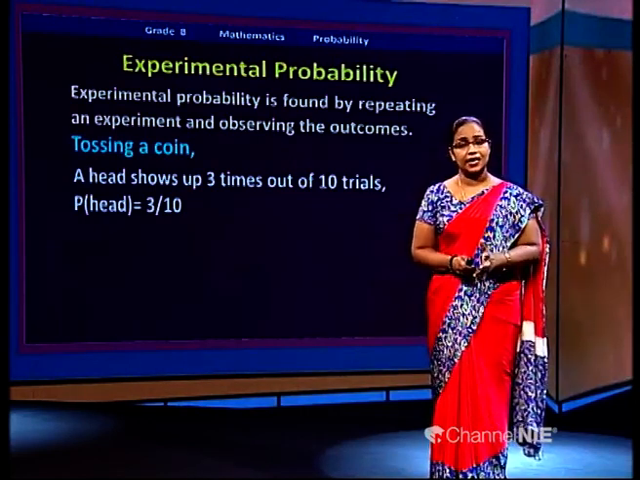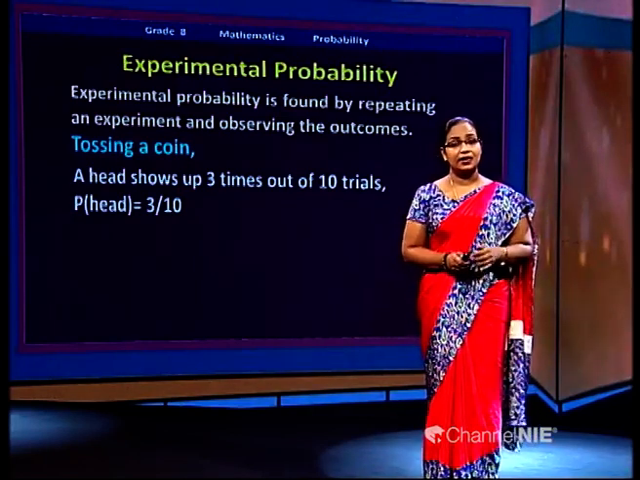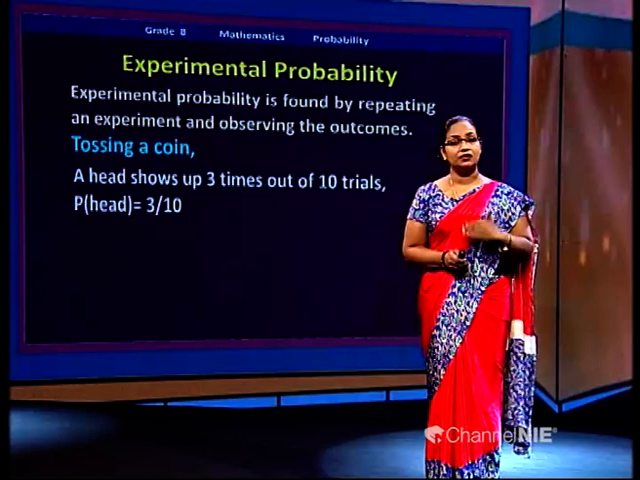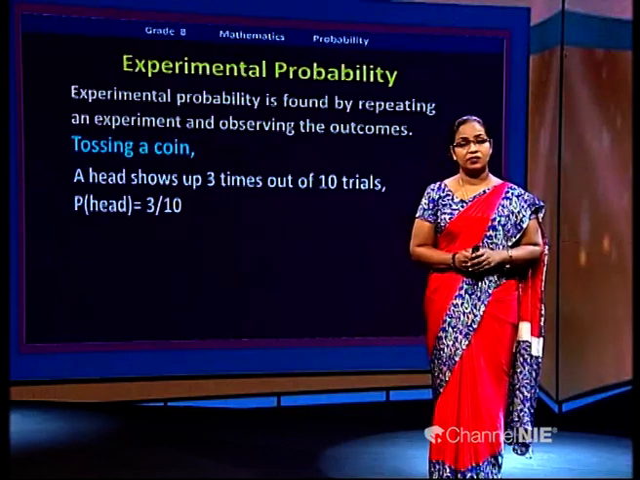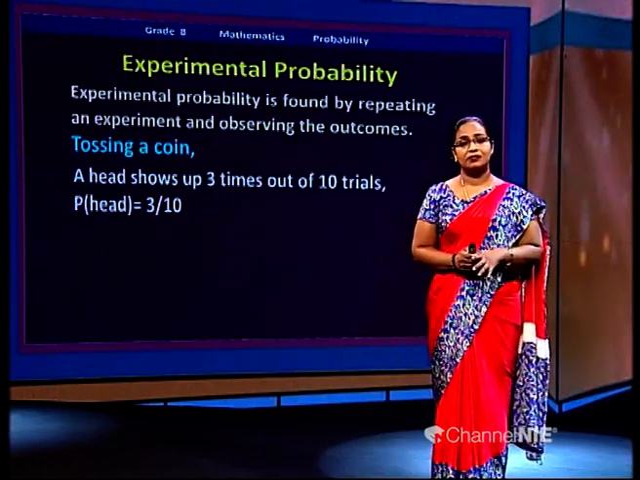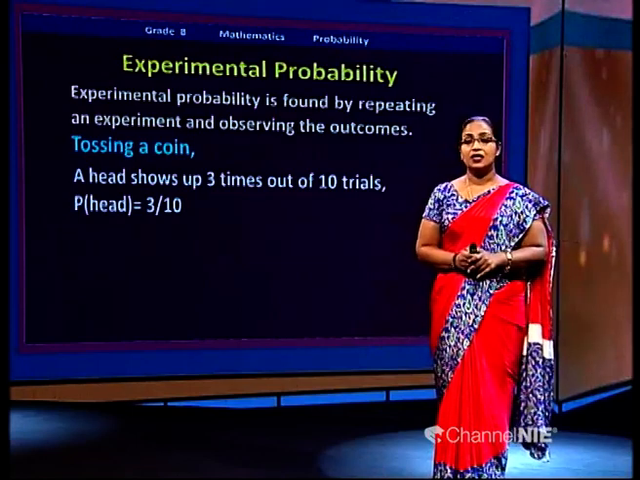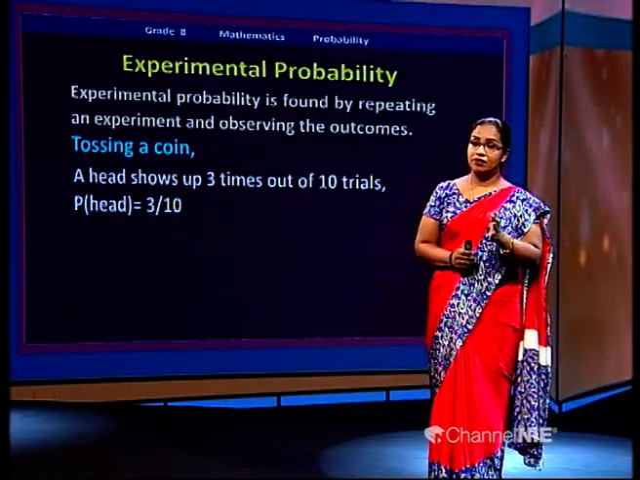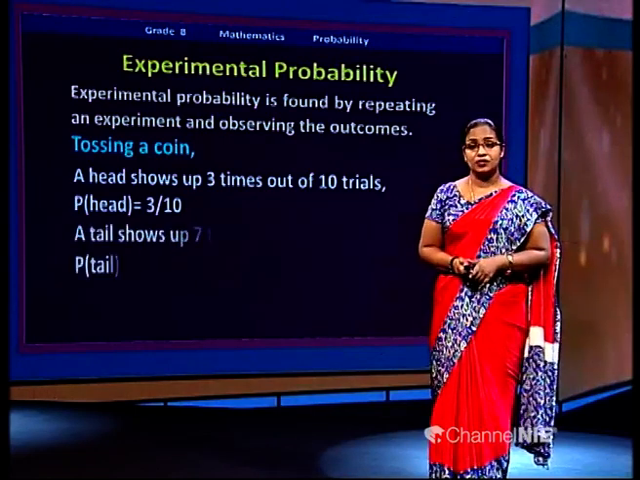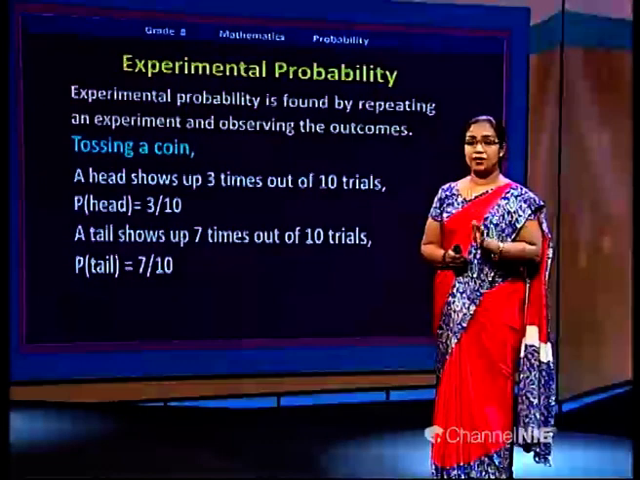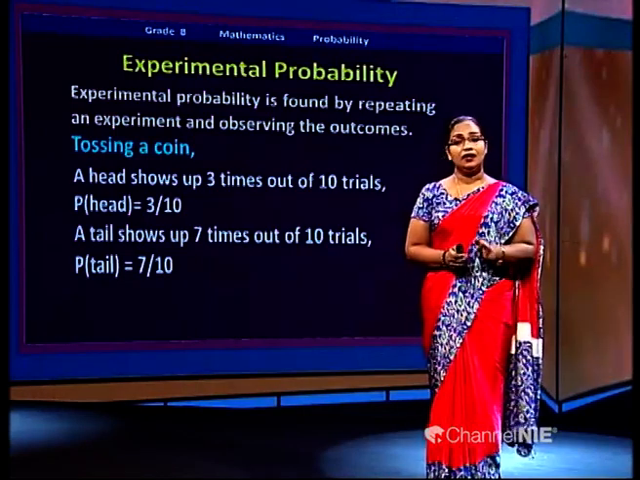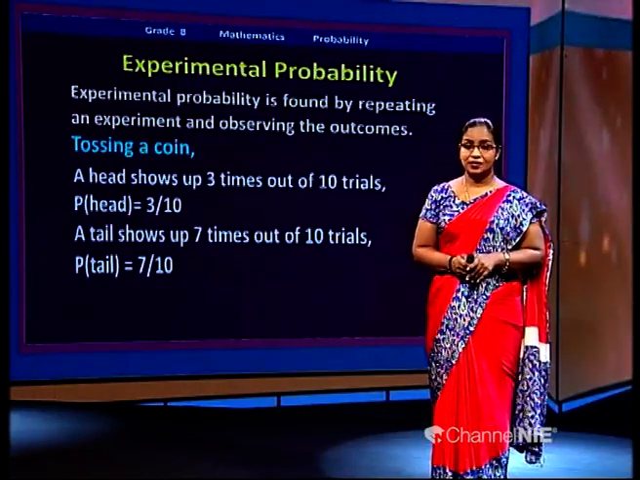We toss the coin 10 times and we check how many times we get head: 3 times. Out of the trials, the outcome was 3 times. We tried it 10 times. So the experimental probability of getting head according to this example is 3 over 10. So what will be getting tail then? 3 times we got head, so 7 times we got tail.